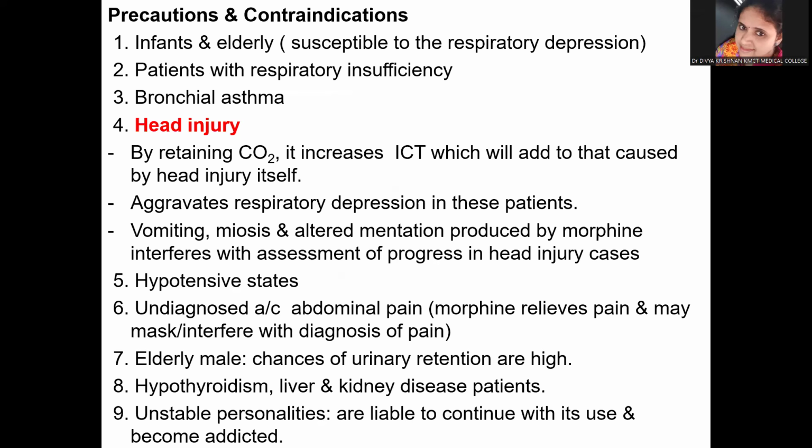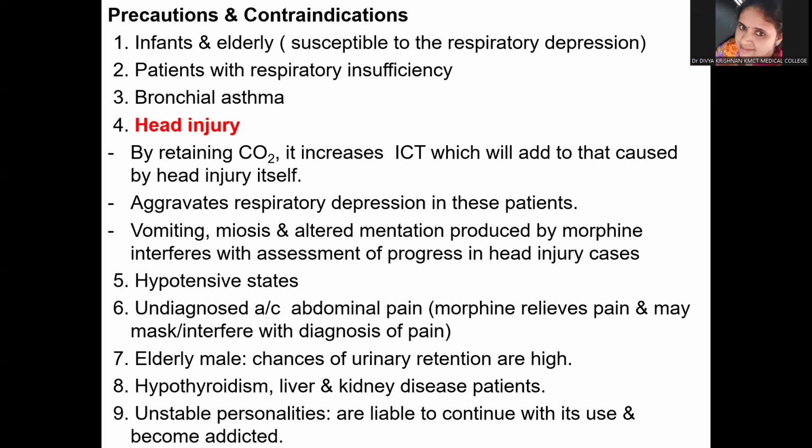Morphine should not be given in infants and elderly because they are more susceptible to respiratory depression. It should not be given in people with respiratory insufficiency and bronchial asthma. Morphine is contraindicated in head injury for several reasons. First, because it retains carbon dioxide, it can increase the intracranial tension, which can add to that caused by the head injury itself. You already know that head injury causes raised intracranial tension, and morphine, by retaining carbon dioxide, can increase the intracranial tension.